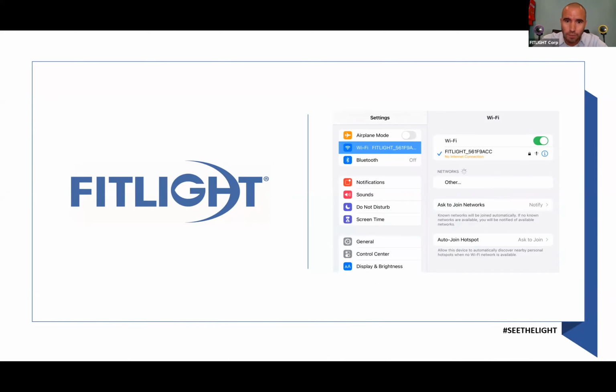If you go to the Wi-Fi settings, a whole list of all the Wi-Fi connections that are available will be shown. And one of those Wi-Fi connections will be called FitLight underscore, and then a combination of some numbers and some letters. In this instance, it says FitLight underscore 561, et cetera. Once you select that, you'll see that it says no internet connection. Again, no worries. That is what it's supposed to say.